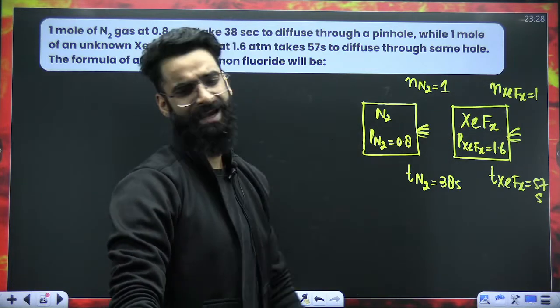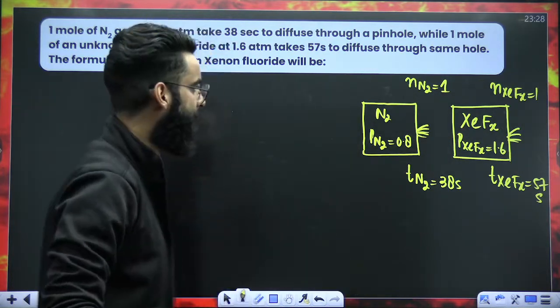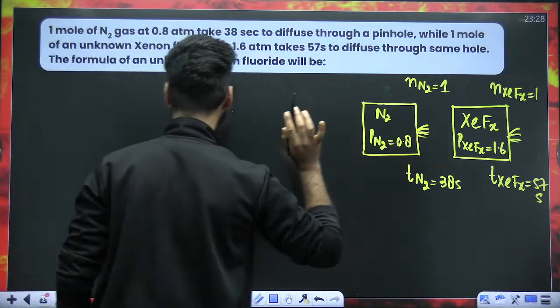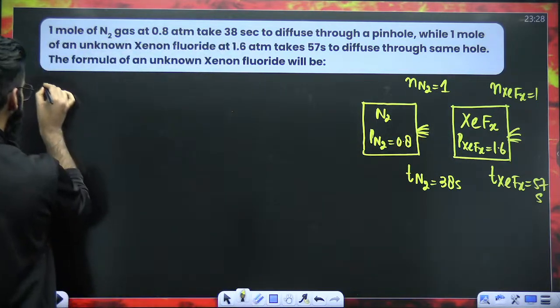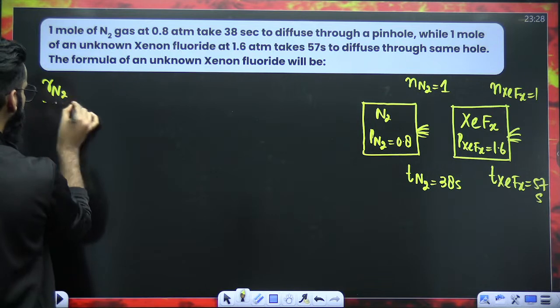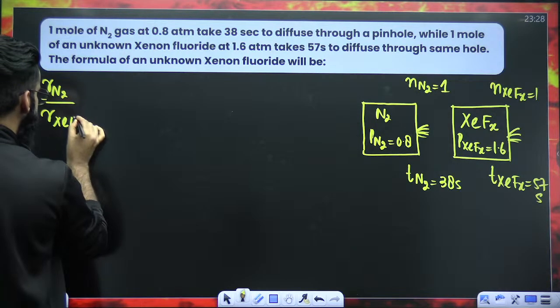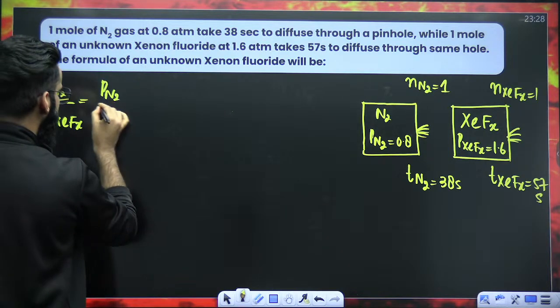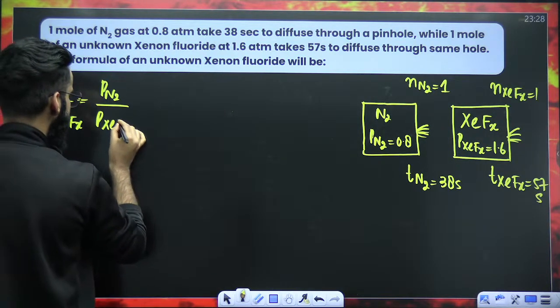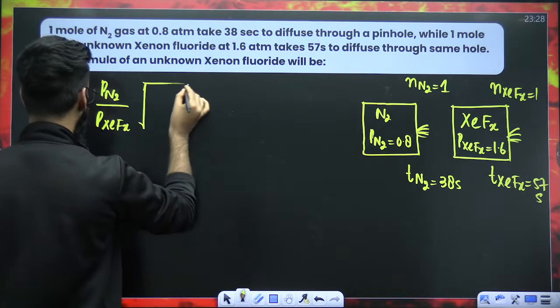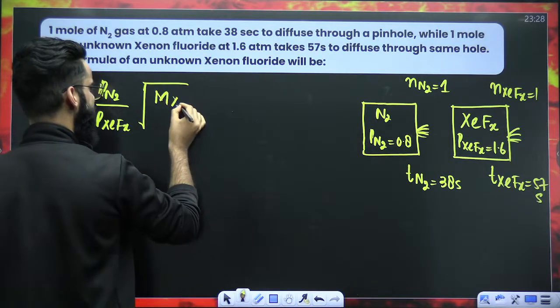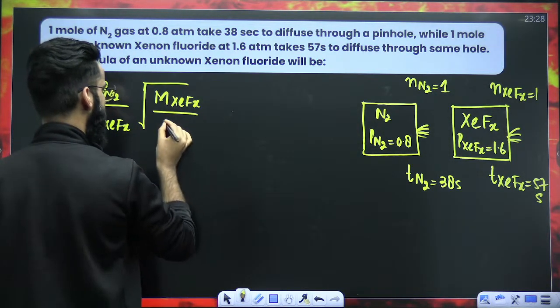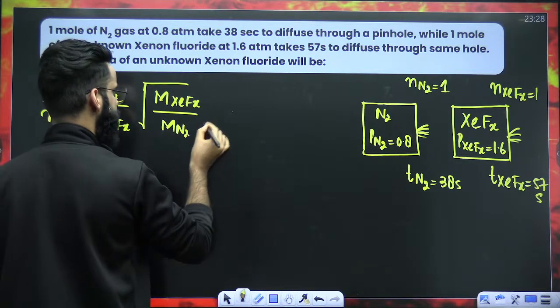Once I get the molar mass, I'm done. Have a look how. First of all, the pressure of two gases is different. So let me compare the rates of effusion. Rate of effusion of N2 divided by rate of effusion of XeFx is equal to pressure of N2 divided by pressure of XeFx, times under root of molar mass of XeFx divided by molar mass of N2.